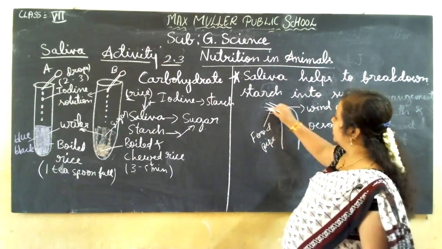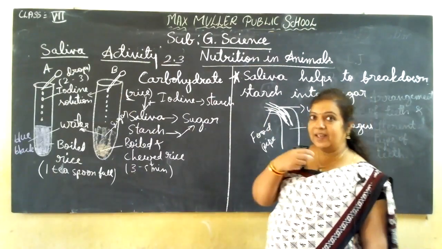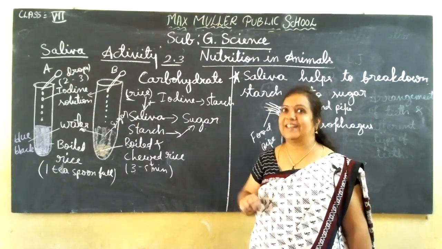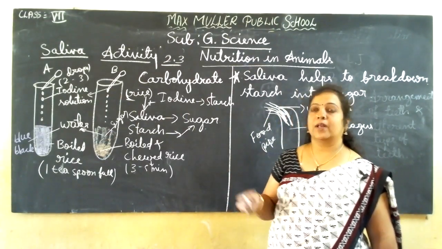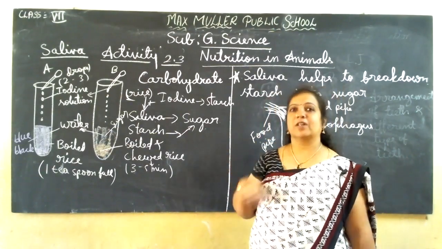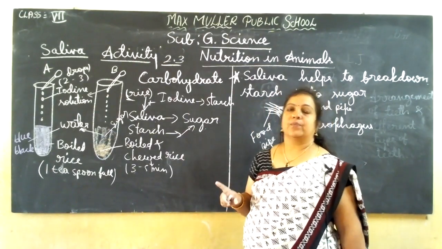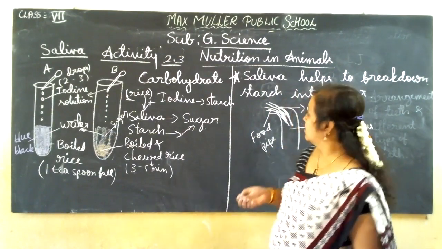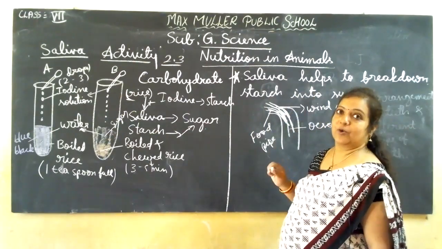So how do both go inside together? When we are eating, we cannot breathe. When we are breathing, we cannot eat. One activity we can do at a time. Suppose we want to do both together by talking. When we are talking and eating, sometimes air and food both rush together. That time we get hiccups or coughing at least. So how are they able to go separately? That we have to know here.